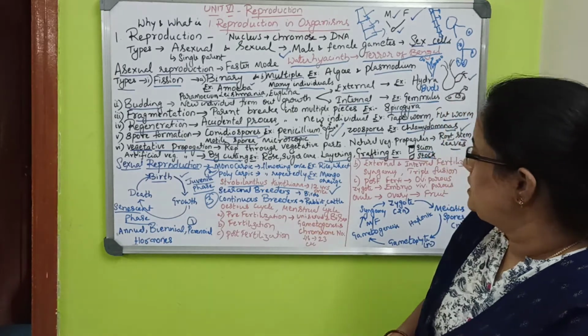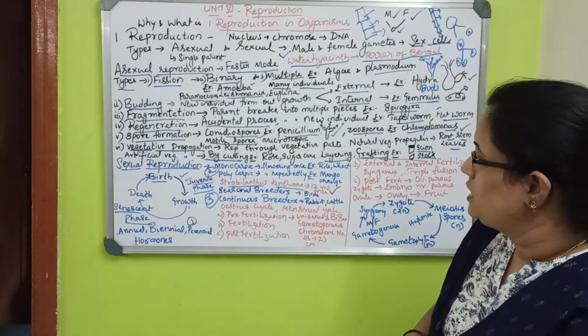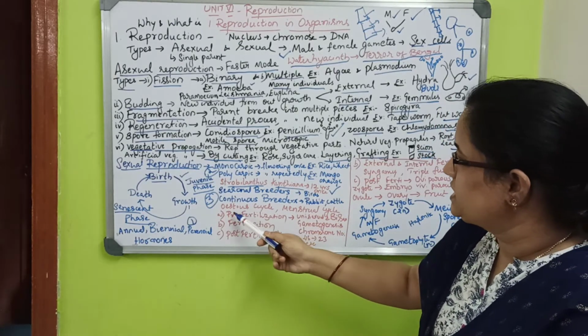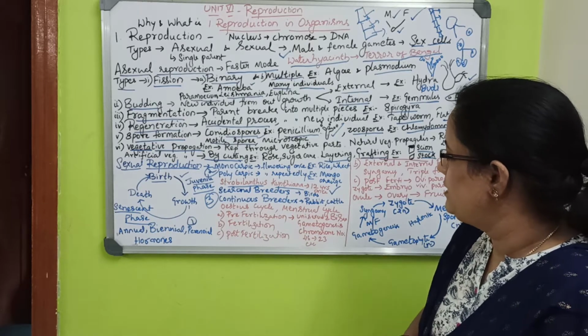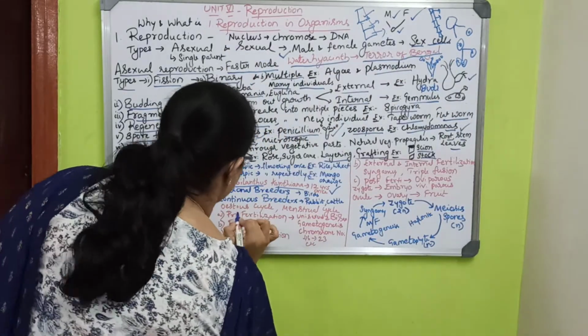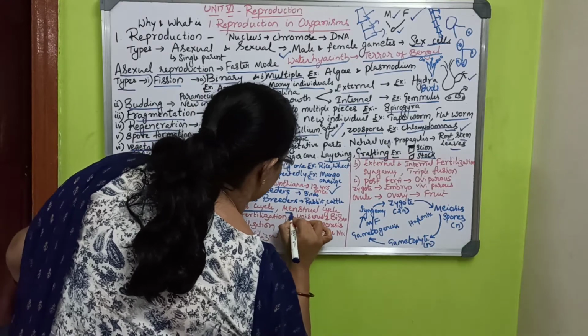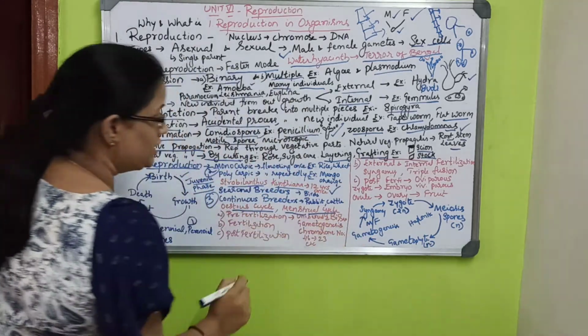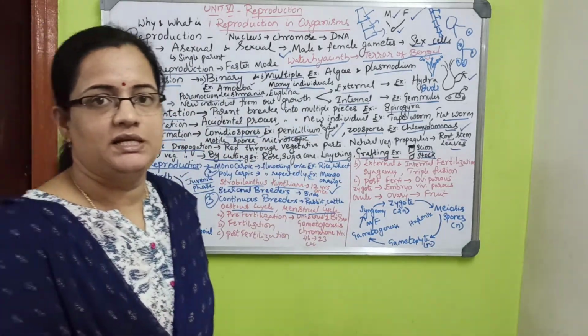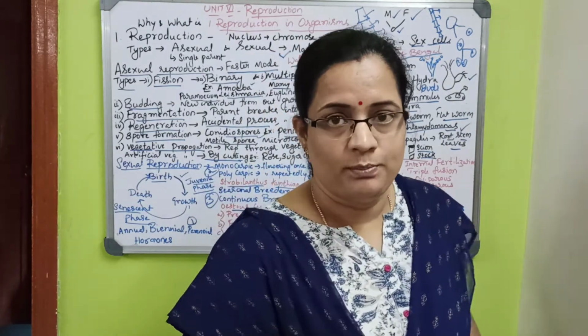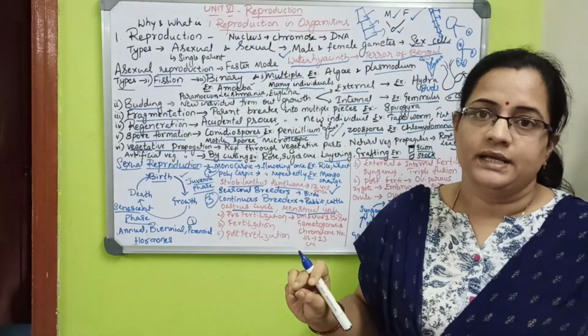Okay, in sexual reproduction, one more part is the estrous cycle and the menstrual cycle. See, in human beings the menstrual cycle is important, in which there is bleeding.